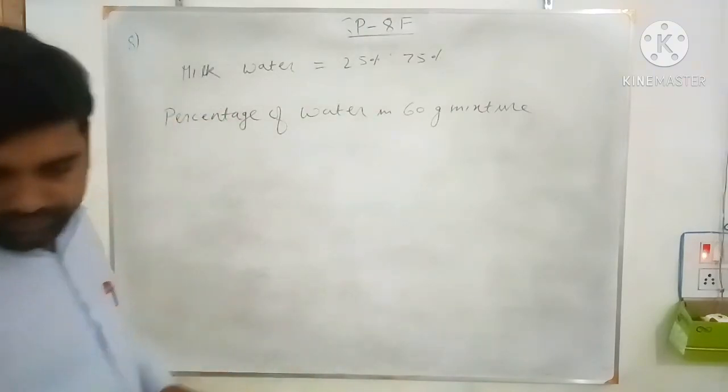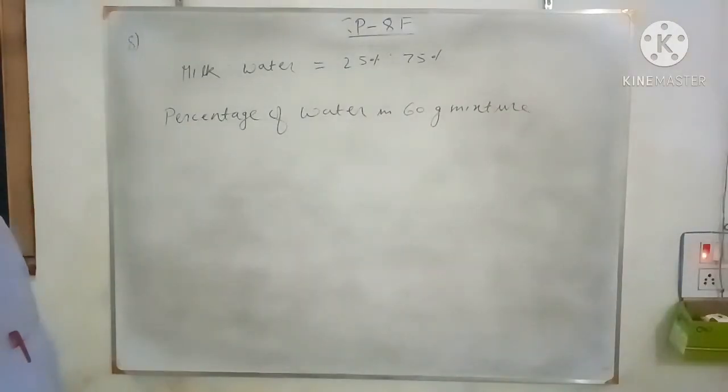The percentage of water is asked in this question. If in the 60 gram mixture 15 gram of water is added, what will be the percentage of water?